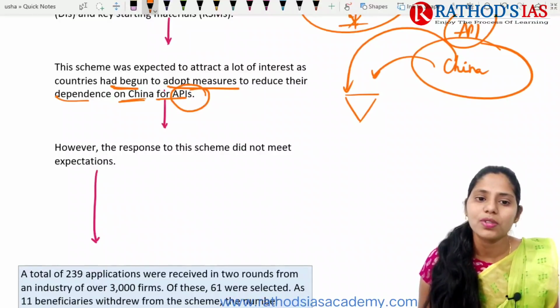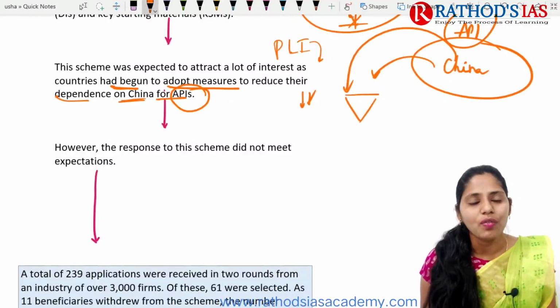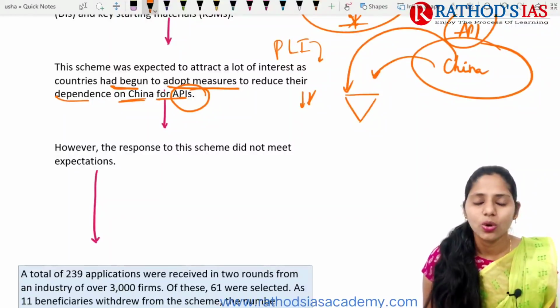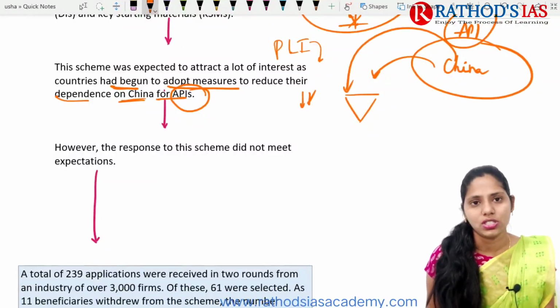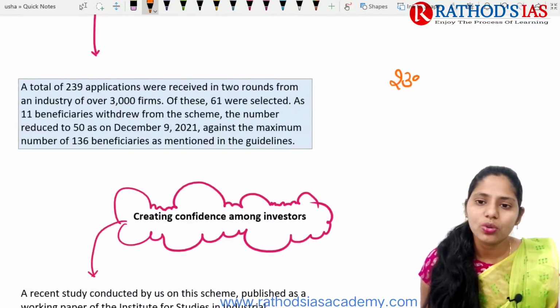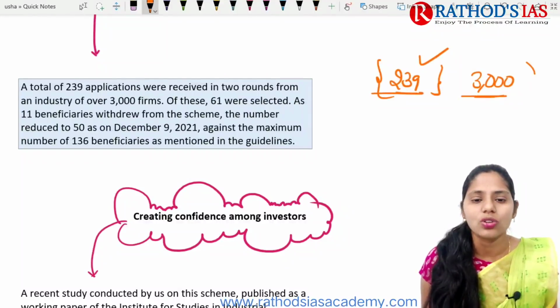So for these active pharmaceutical ingredients, this PLI scheme mainly aims to decrease imports. However, the response seen in this scheme is very low and does not meet expectations. If we talk about data, a total of 239 applications were received in 2 rounds from the industry, but we have about 3000 firms.